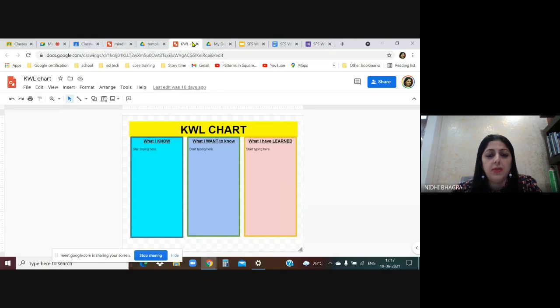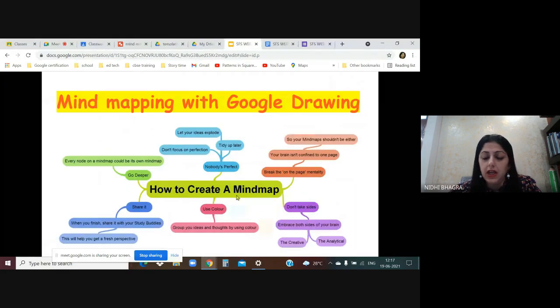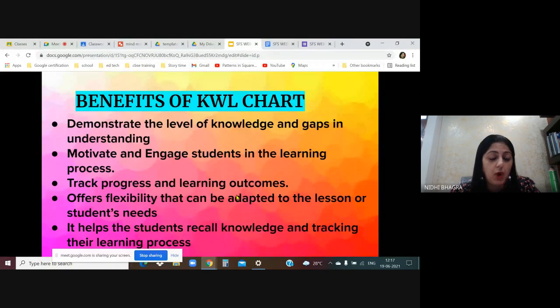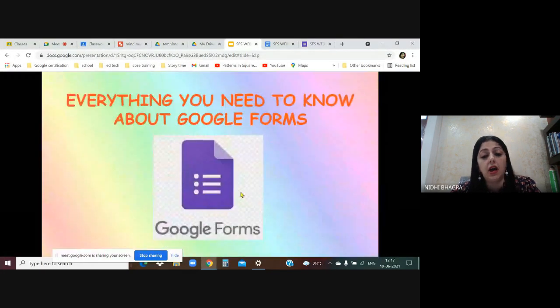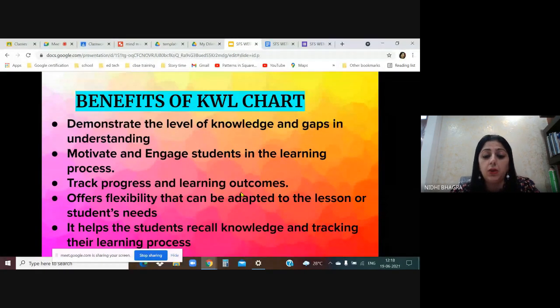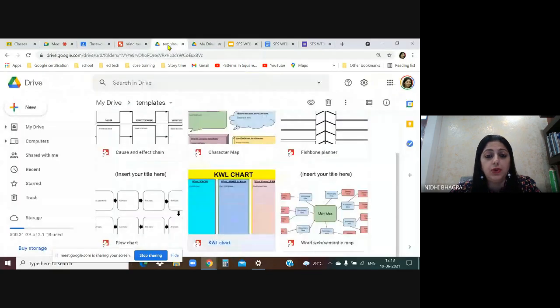There are so many benefits of using KWL chart. It demonstrates the level of knowledge and gaps in understanding. Motivates and engages students in the learning process. It tracks progress and learning outcomes. It offers flexibility that can be adapted to the lesson or students' needs. And it helps the students to recall knowledge and track their learning process. So this KWL chart is a wonderful option if you want to go in for that.